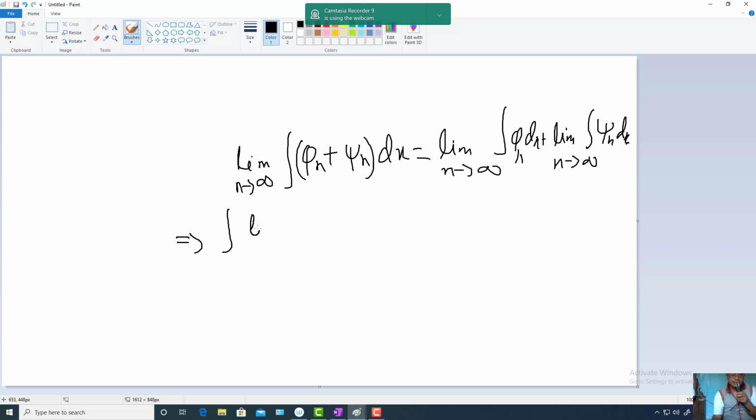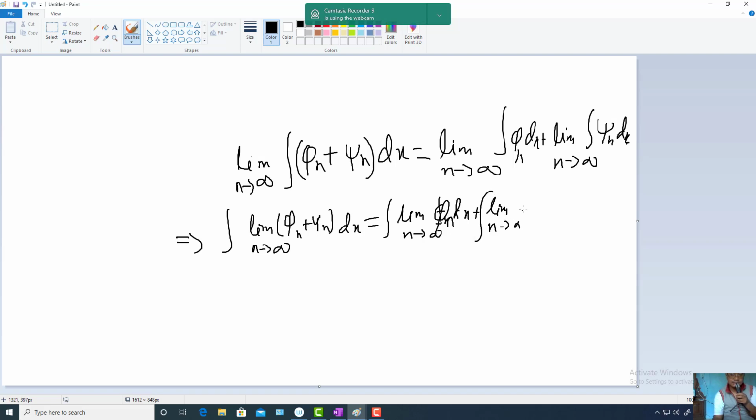It is equal to limit n tends to infinity of phi n plus psi n dx. You get this one. This is equal to this one also, you can go inside the integration. This is limit n tends to infinity phi n dx plus limit n tends to infinity, this is also inside integration, so psi n dx. You will get this too.